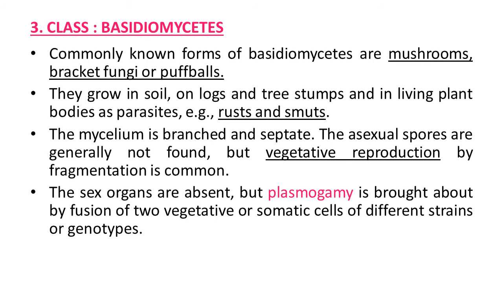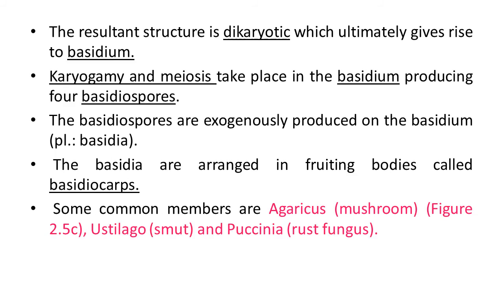Here the mycelium is branched and septate. The asexual spores are generally not found, but vegetative reproduction by fragmentation is common in this class Basidiomycetes. Here sex organs are absent, but plasmogamy is brought about by fusion of two vegetative or somatic cells of different strains or genotypes. The resultant structure is known as dikaryotic, which ultimately gives rise to the basidium structure.